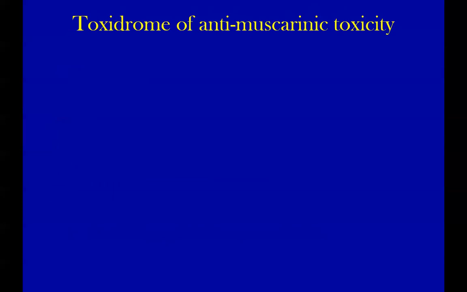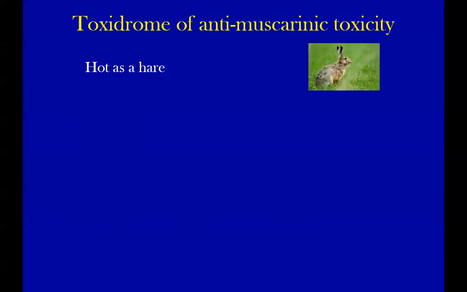Now this is not in the textbook, but I thought to share with you a very interesting thing. When I was your age, in third year, we used to study pharmacology. Our teacher had a standard textbook, and there was the toxidrome. A toxidrome is just a set of manifestations of toxicity. That was very interesting. The toxidrome of antimuscarinic activity: hot as a hare, hyperthermia. That we remember religiously.